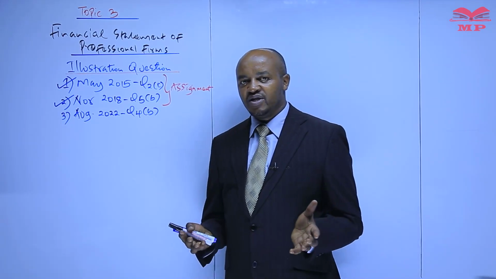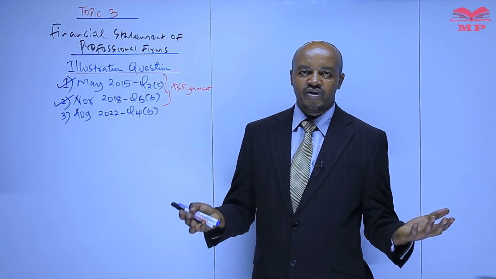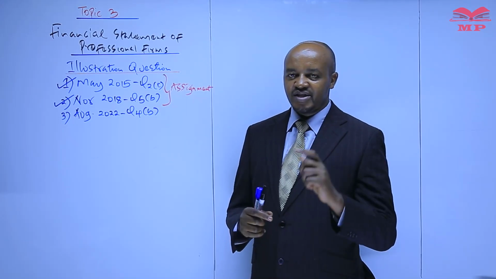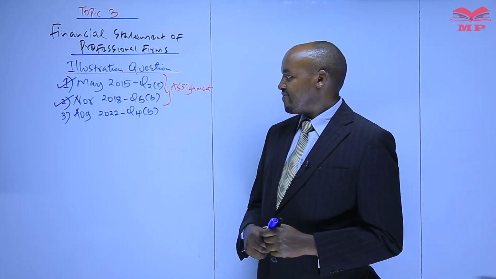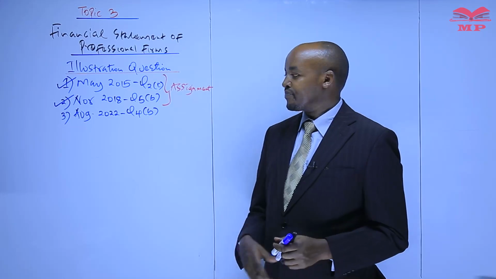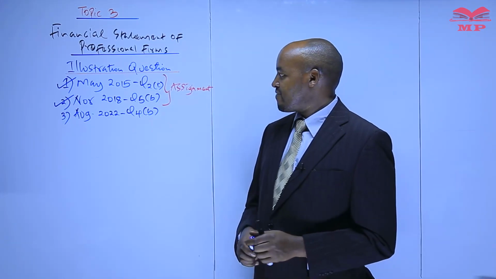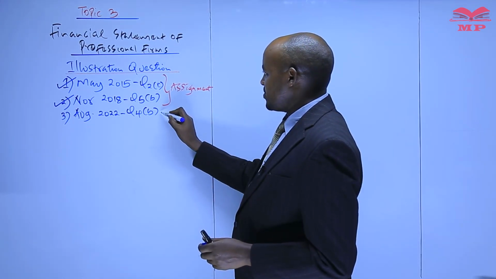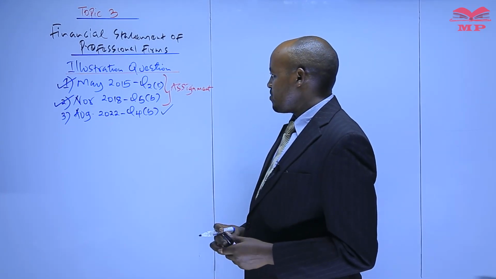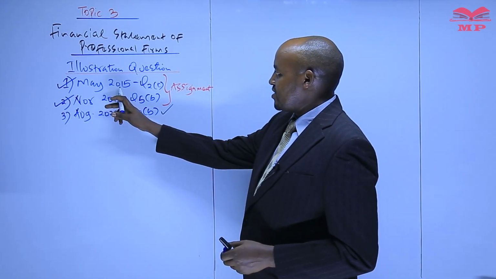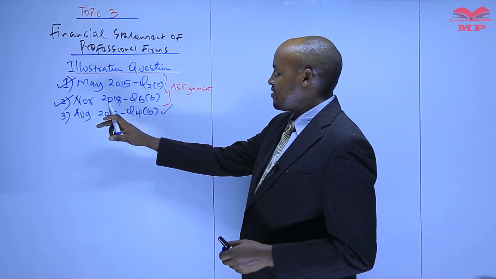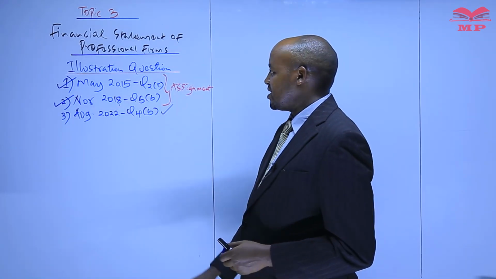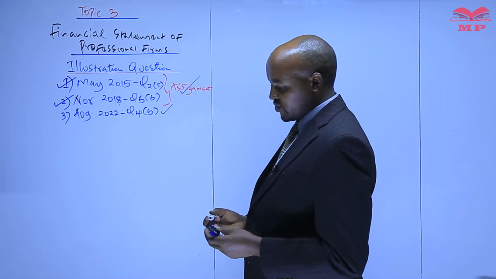If you compare these questions, you'll see that all of them are the same, maybe with a very slight difference. Therefore, for illustration purposes, I want us to do the question for August 2022, question number 4B, and then I'll give these 2 questions for May 2015 and November 2018.